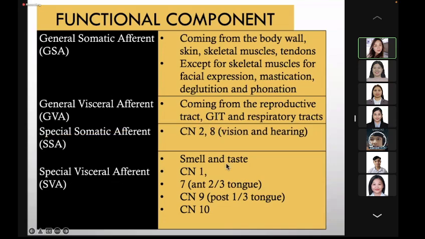Special visceral afferent is for smell and taste. Smell comes from cranial nerve number 1, the olfactory nerve. For taste we have several cranial nerves: the anterior 2/3 from the 7th cranial nerve, the posterior 1/3 from the 9th cranial nerve, and taste sensation may also be interpreted by the vagus nerve, the 10th cranial nerve.